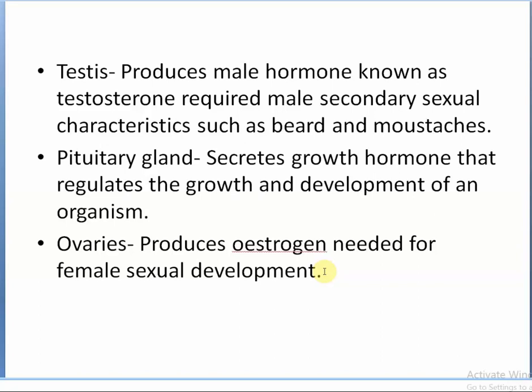Hormones should be secreted in precise quantity. If there is excessive secretion of a hormone, it leads to abnormality, because there are certain growth related hormones.